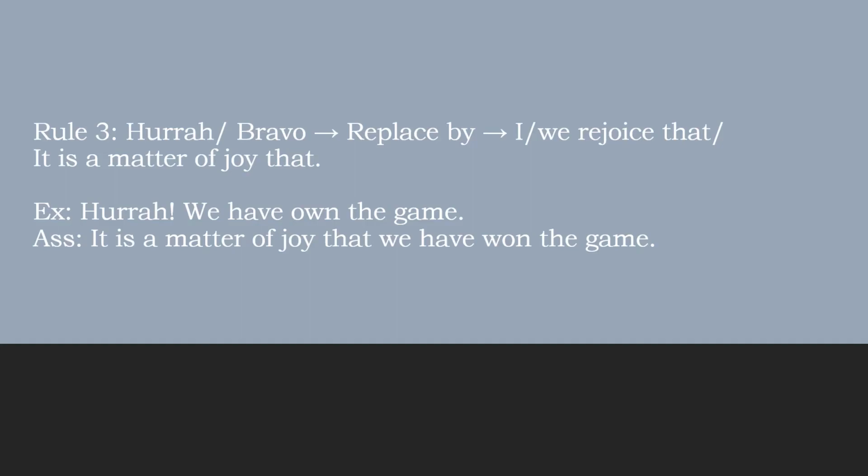We know that the words hooray, bravo are expressions of happiness, of joy, of rejoice. So whenever we make it assertive, any sentence that has hooray, bravo, we will make them assertive by adding we rejoice that, or it's a matter of joy, it's a matter of happiness that.